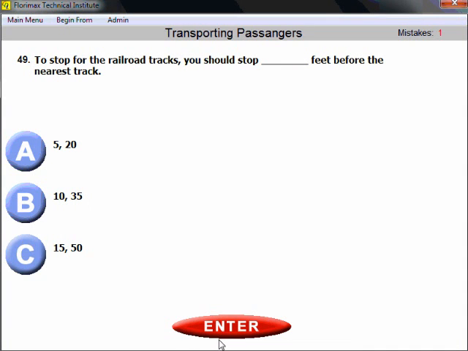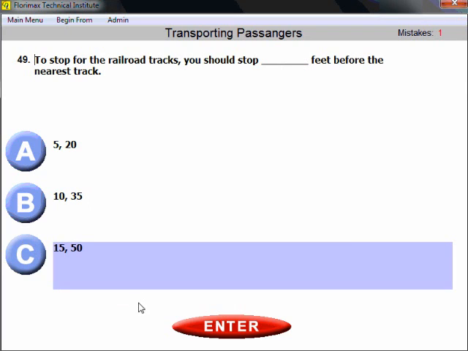Question number 49. To stop for the railroad tracks, you should stop within how many feet before the nearest track, and it shouldn't be a problem for us. 15 to 50, the same as always. We answer this railroad question, 15 to 50.